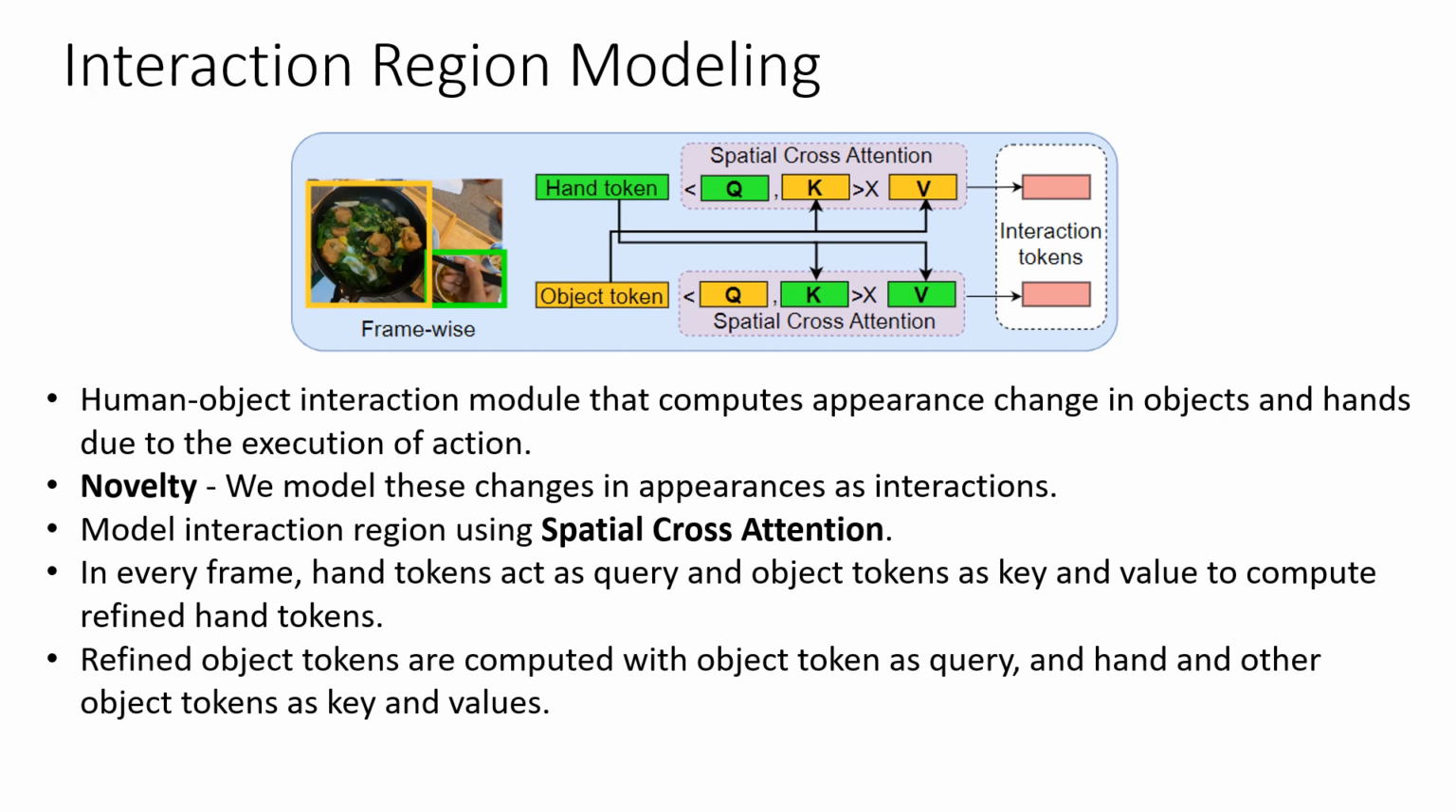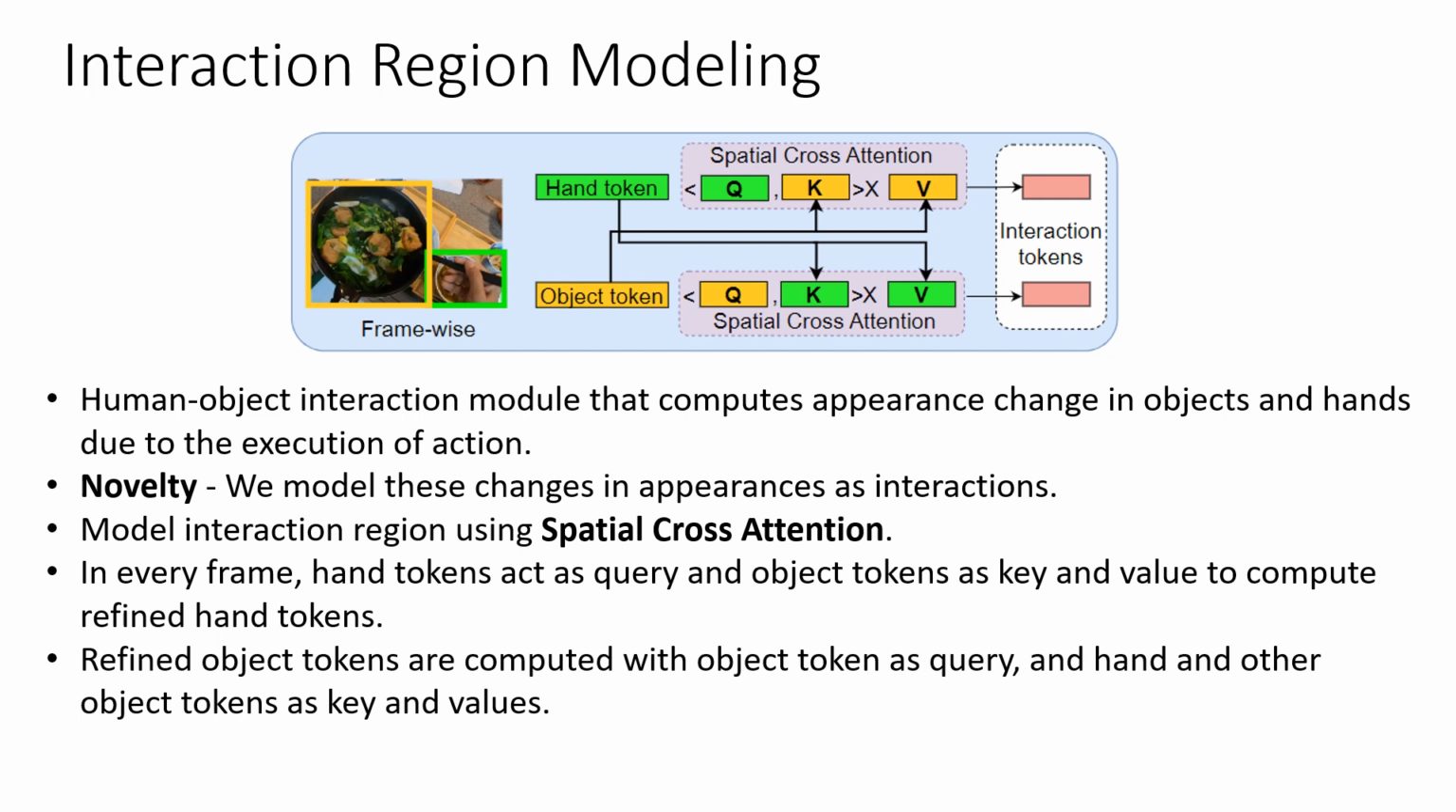So, given that we can detect the hands and the objects in the ongoing video, how do we model the interactions between them? Here, in our paper, we propose an interaction region modeling framework, in which our novelty is to model the interactions as change in the appearance of hands and objects.